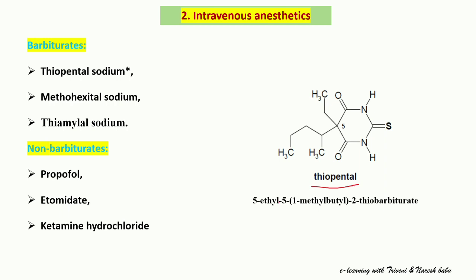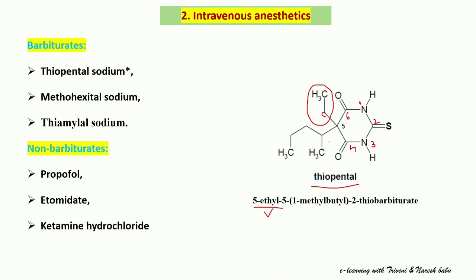Coming to the IUPAC name, 5-ethyl. This is the fifth position, and from here we have to give the numbering, 1, this is the second position, and third position, fourth position, fifth and sixth position. So here at the fifth position an ethyl moiety is there, and this corner indicates one of the carbon atoms. Two carbon atoms are there, that's why ethyl.